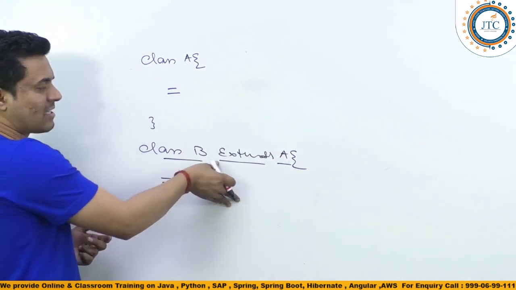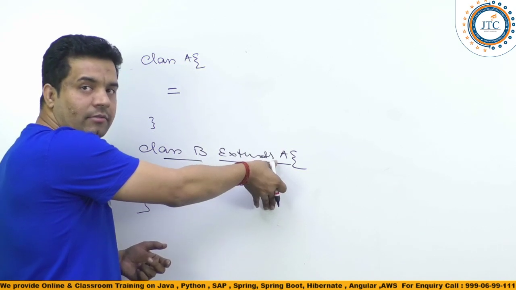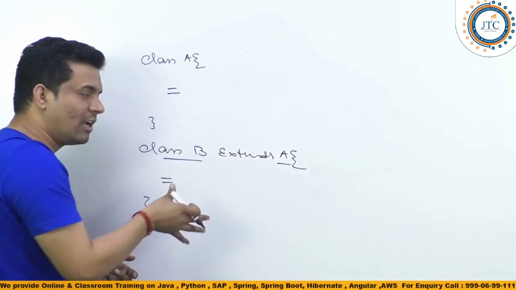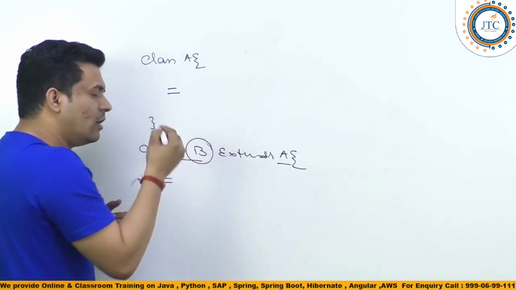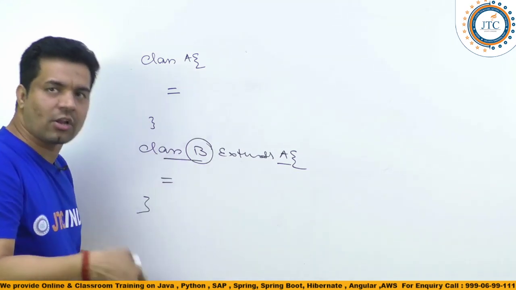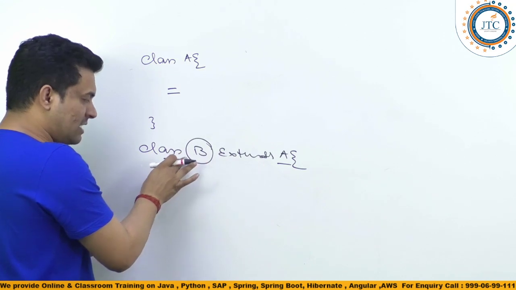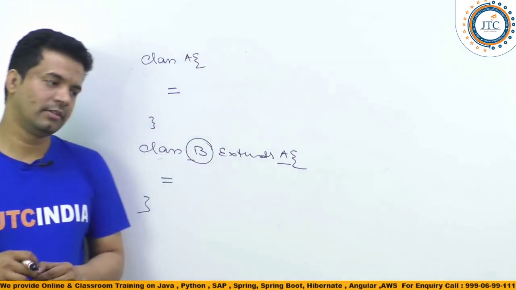So B extends A. B is extending A. So the question is, for the class B, is Object also a superclass or not? Reply to me in the chat box, guys. For class B, is Object now also the superclass? Yes or no?